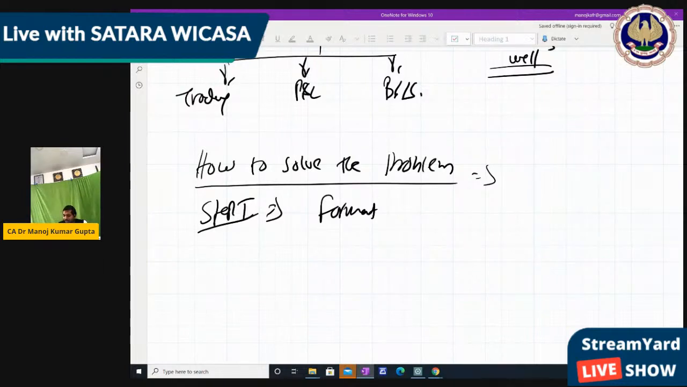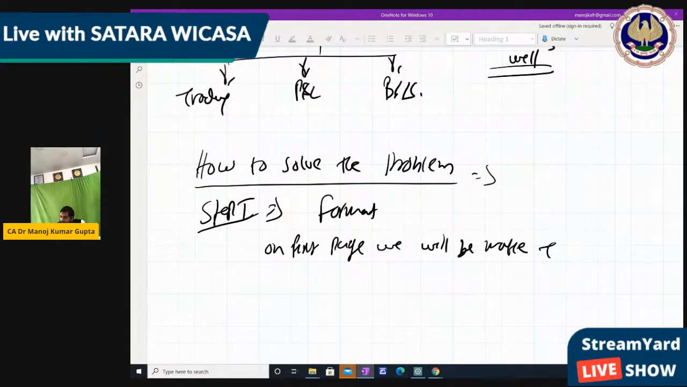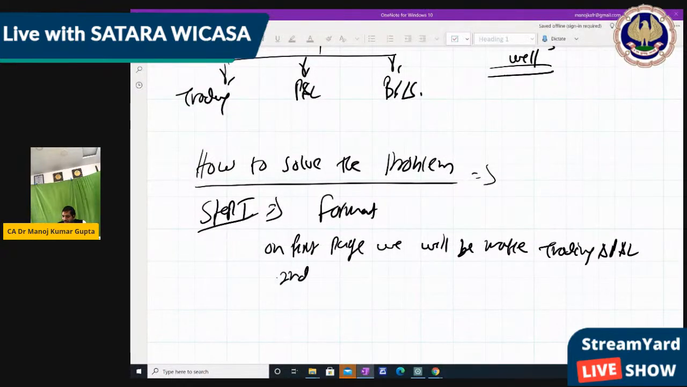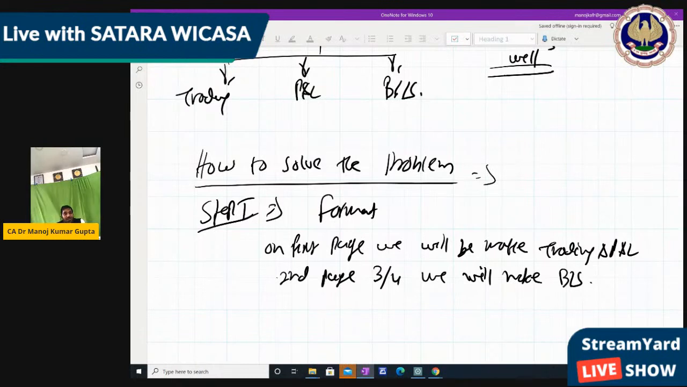Step 1 is format. On the first page we will make the trading and P&L account, the full first page only for trading and P&L account, right? On the second page, 3/4, we will make the balance sheet. Which balance sheet? Normally the closing balance sheet, because they give the trial balance, then it is easy to make the final account.